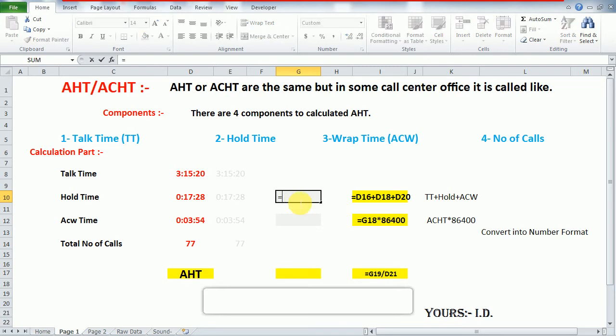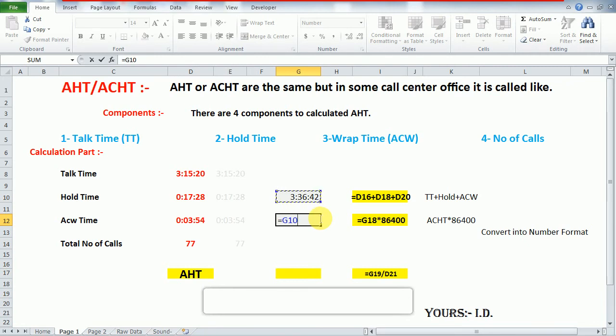Now I have to add all three times, that is talk time, hold time and wrap time. I have to make a sum of these. Because the calls are in number format, I have to convert this time format into number format.